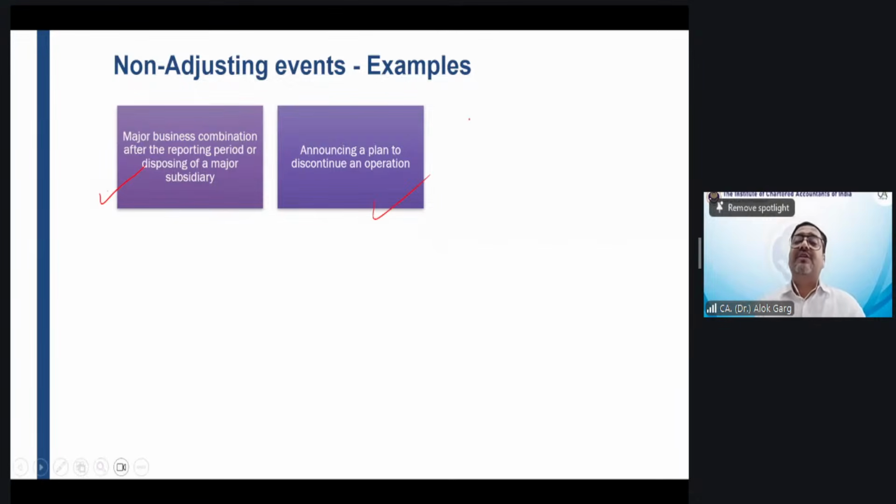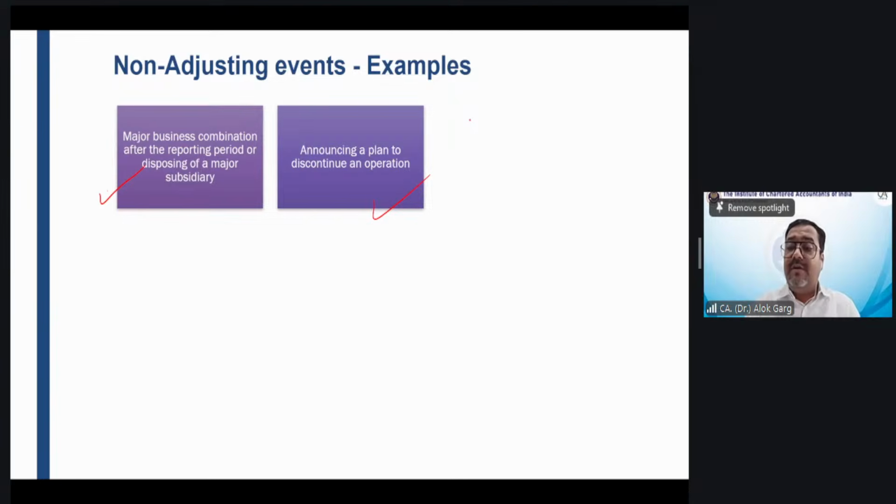Announcing a plan to discontinue an operation. So after the reporting date, the company has announced that we will discontinue our operation in the state of Telangana, for example. Have they discontinued or announced before 31st March?